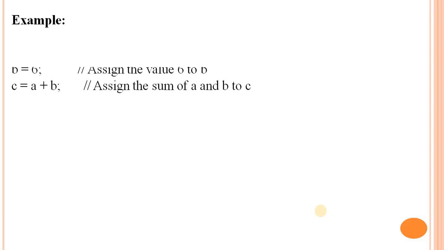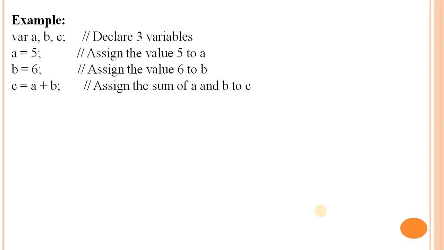Next example. Here we declare three variables: A, B, C. After that, we assign the value 5 to variable A, assign the value 6 to variable B, and assign the sum of A plus B to C. We separate the statements by using semicolons.